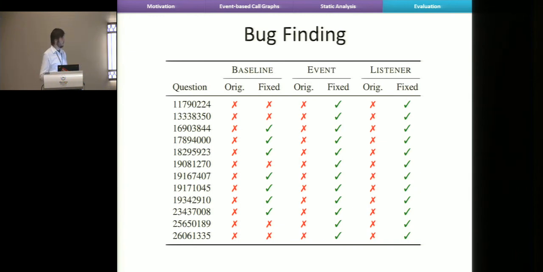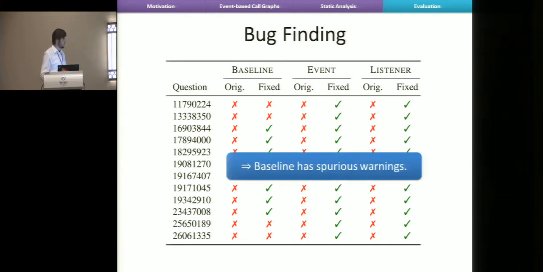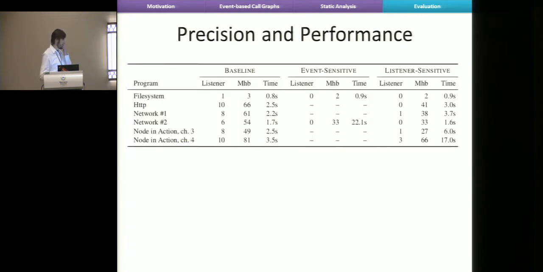Okay, so that's good. But the question is, how well do these things scale? The baseline has spurious warnings. So here are the 6 correct programs that are somewhat larger. To explain one, let's look at this HTTP example program. The baseline analysis reported 10 dead listeners.